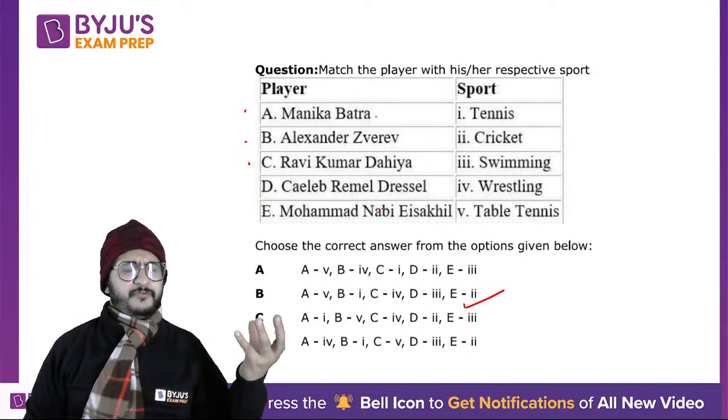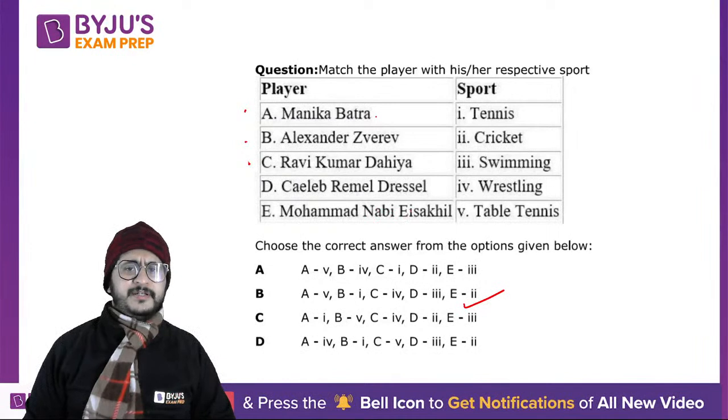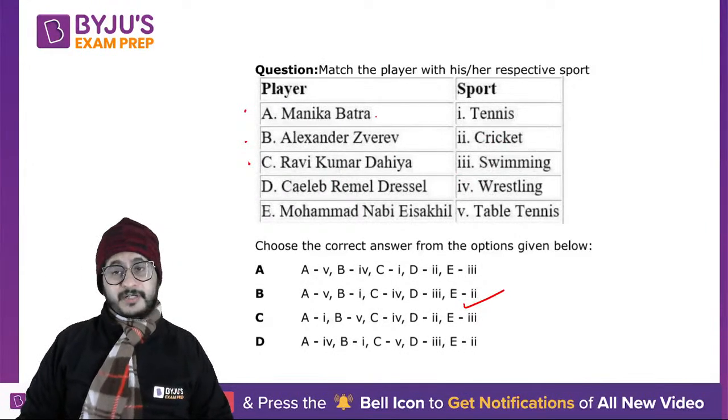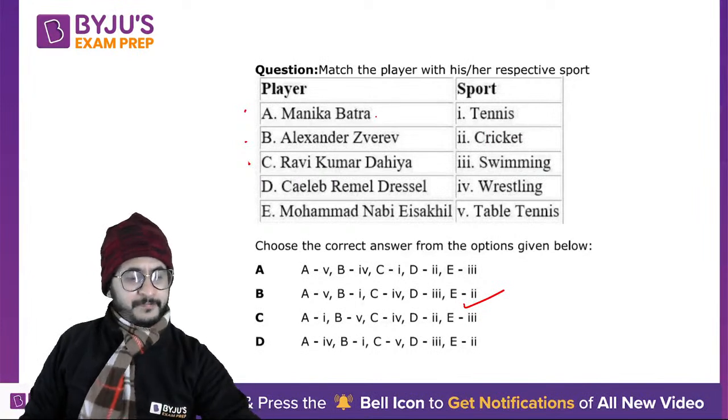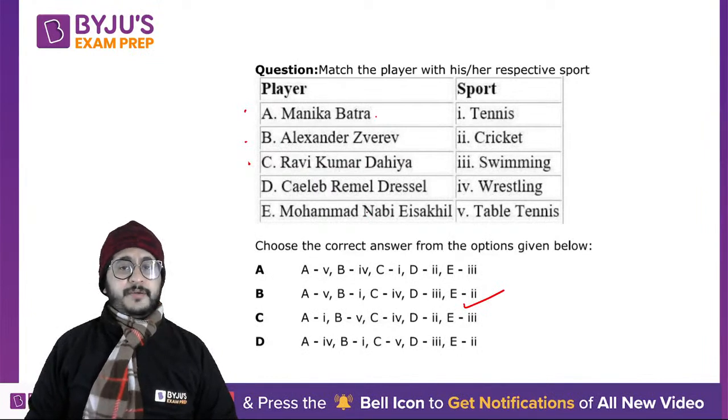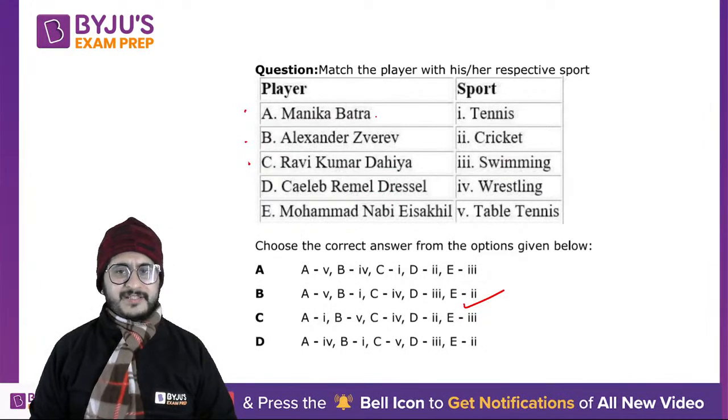If you watch cricket, Mohammad Nabi is an Afghanistan cricketer. Now Caleb Dressel, right? You might not be knowing him as a swimmer. Can anyone tell what is special about this person? He is a swimmer. So he's an American swimmer. Maybe you did not know this. You might have answered using the match the following because you knew the other three.